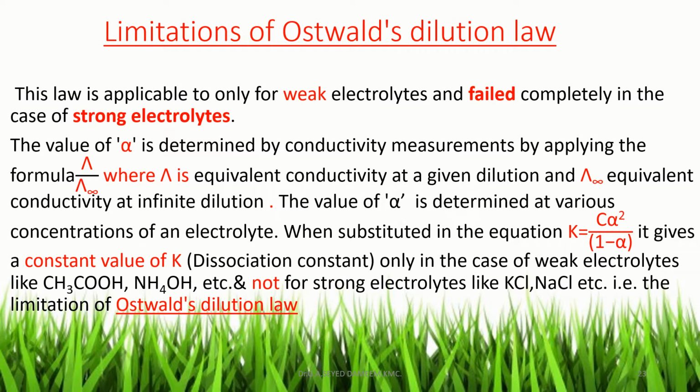That is, lambda C by lambda 0, where lambda C is the equivalent conductivity at a given dilution and lambda infinity is the equivalent conductivity at infinite dilution. Now the value of alpha is determined at various concentrations, that is, at various dilutions of an electrolyte, and substituted along with the concentration value in the equation K is equal to C alpha square divided by 1 minus alpha,